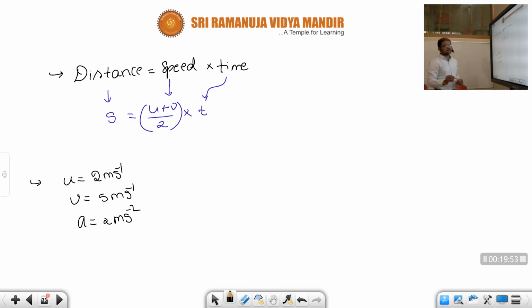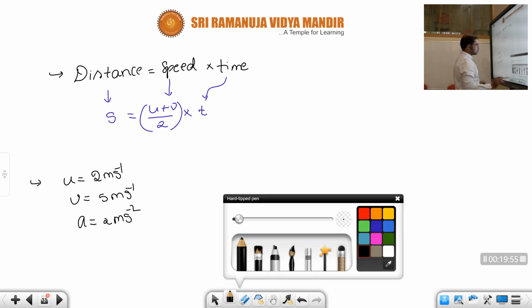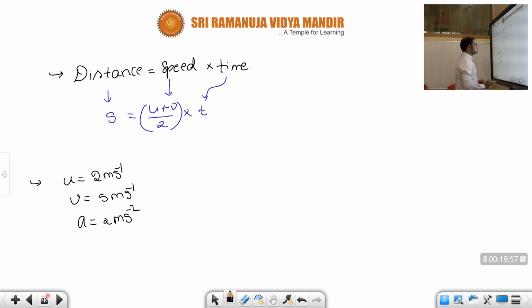And by traveling a distance of 2 meters. Here, the car is traveling within a distance of 2 meters, children.